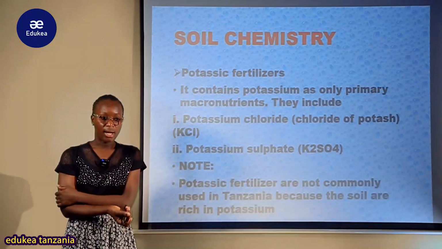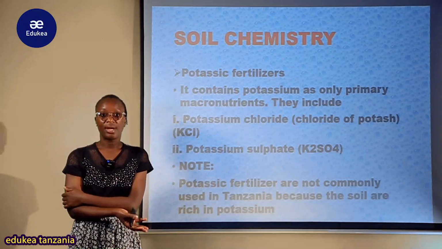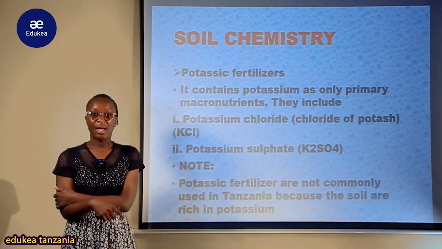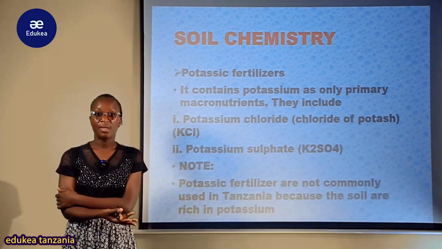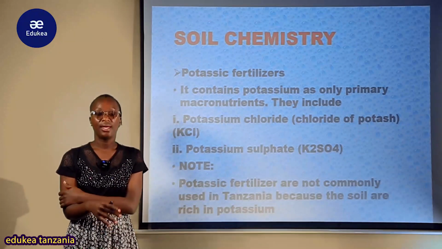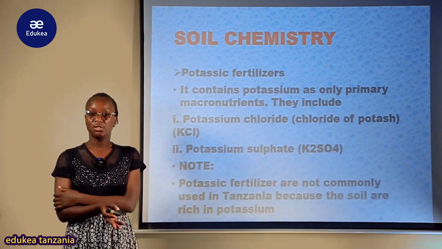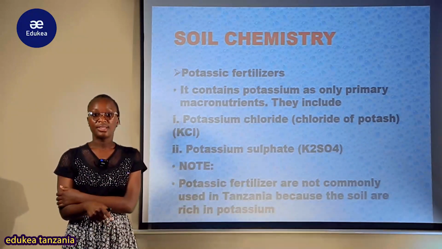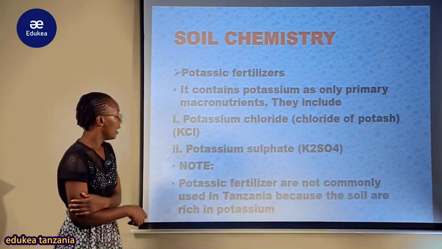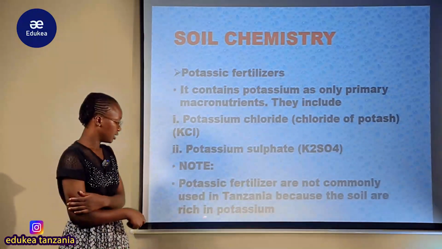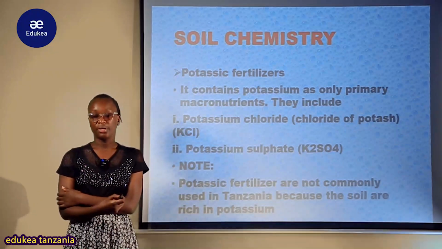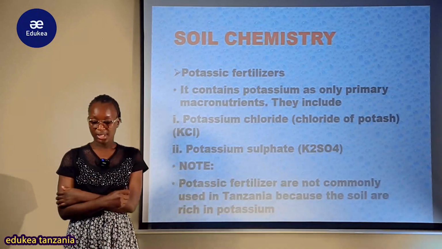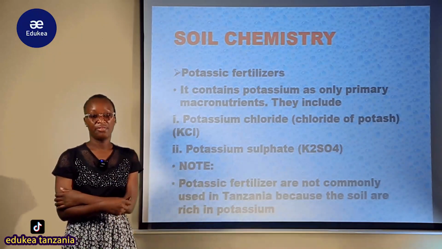So ndio maana unakuta sometimes people don't use the fertilizers hizi products za madukani. Wanakuta wana plant their crops, wanapanda mazao yao, wanavuna vizuri na wanatumia mbolea, just zile manures ambazo zimedecompose, farm yard manures, mabaki yale, decomposition of some remaining plant materials and so forth, inapelekea mazao yanakuwa vizuri na wanavuna, kwa sababu mostly in Tanzania udongo mwingi upo rich with potassium, essential nutrient for plant growth. So hautokuta sana madukani hizi bidhaa kind of fertilizer.